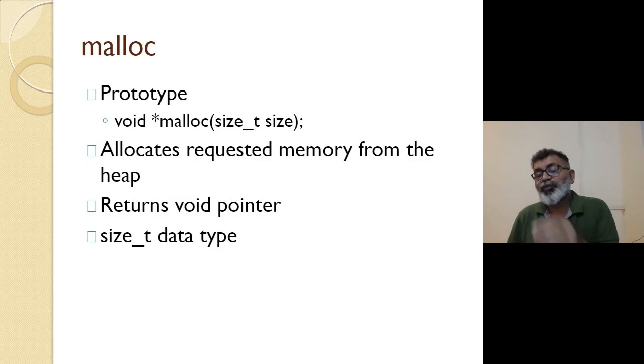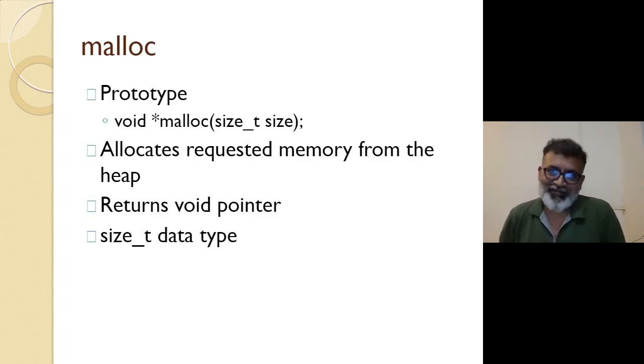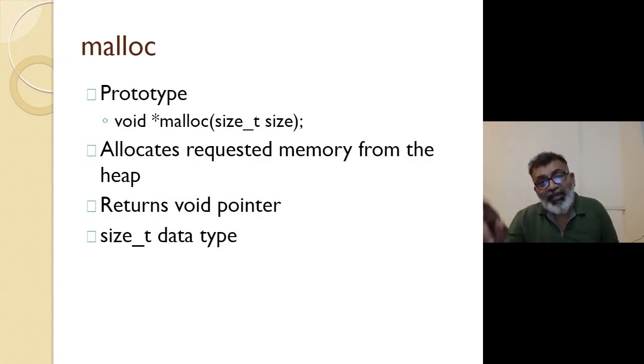But suppose you take 5 notes of 200 rupees and somebody wants 1 rupee, you cannot do anything. That's what I'm talking about, the abstraction. So the cashier doesn't know. Similarly, malloc function doesn't know. That's why malloc function returns a void pointer or a generic pointer, right?